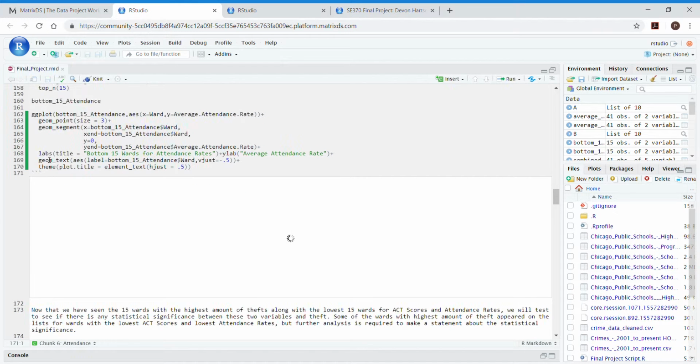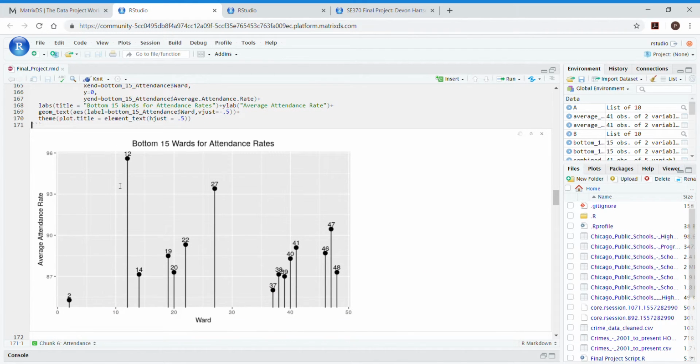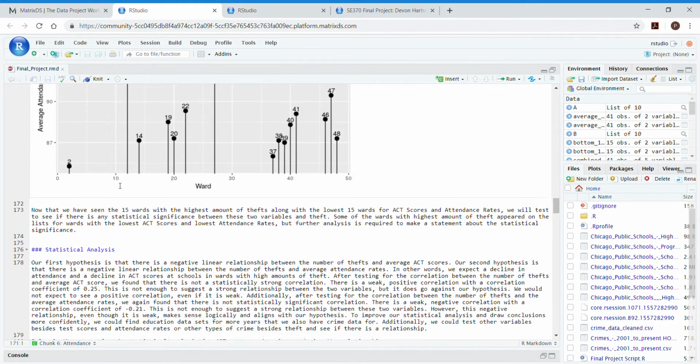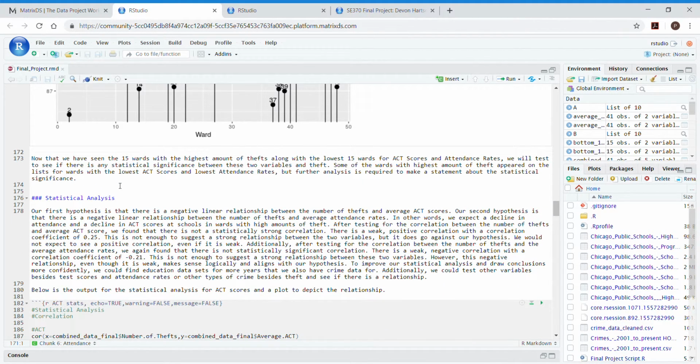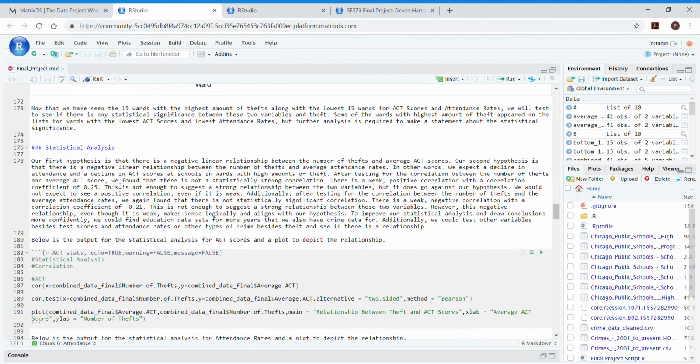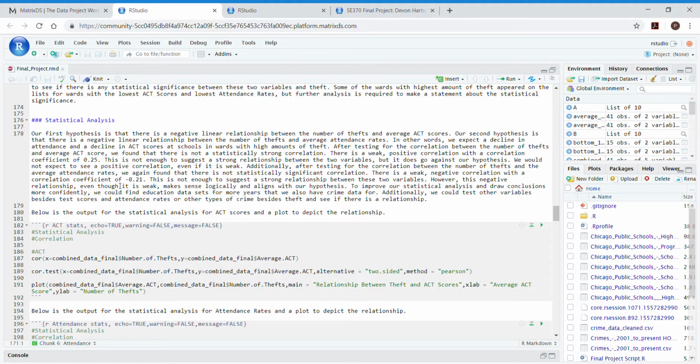So it's possible that there could be a relationship between the number of thefts that occur in a ward and how the schools within that ward perform, measuring it off of attendance rates and ACT scores.